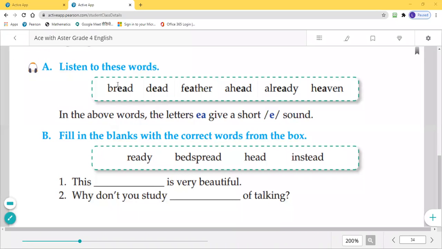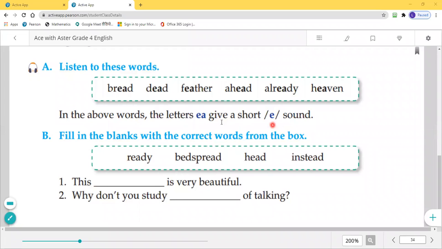First, listen to these words. Bread, dead, feather, ahead, already, heading. Now, students, you have to notice that in the above words, the letters EA give a short E sound. Yes, I am pronouncing again. Please repeat after me: bread, dead, feather, ahead, already, heading. So here we know the sound of E.